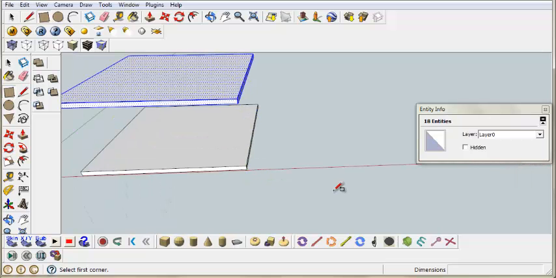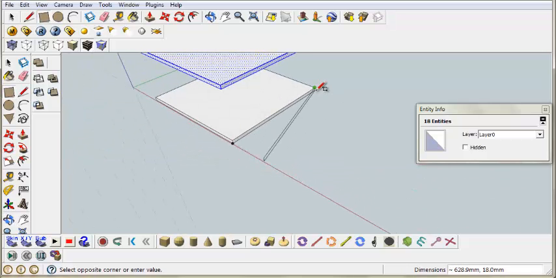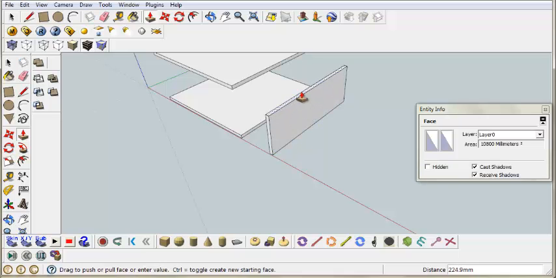For this, I'm going to use this bottom corner as an endpoint, then drag it. Then from here on, I'm going to use this bottom corner as an endpoint as well, and it will indicate that I'm following that. Press 18 by 600, and you will have this. This is just the easiest way for you to make cabinet boards for me.